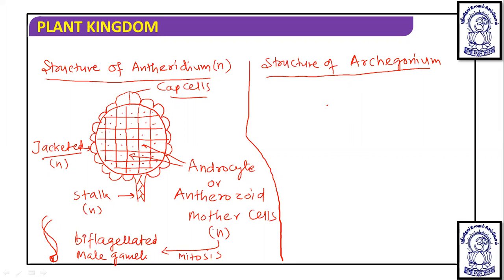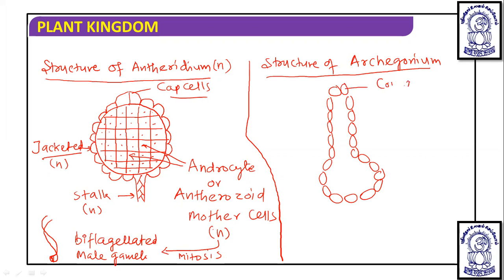If we talk about the structure of archegonium, it looks somewhat like this. These are the cover or cap or lid cells. This is known as the neck. This is a cross section.